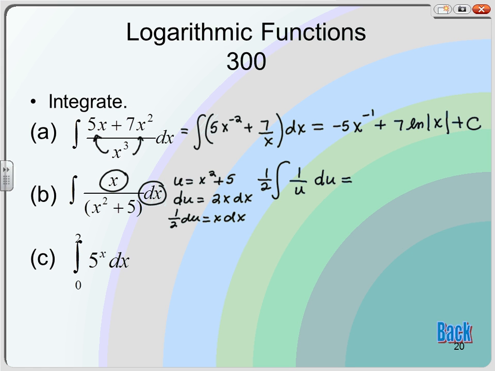So when I integrate, this is 1/2 natural log of the absolute value of u plus c, which is 1/2 natural log of the absolute value of x squared plus 5, plus c.